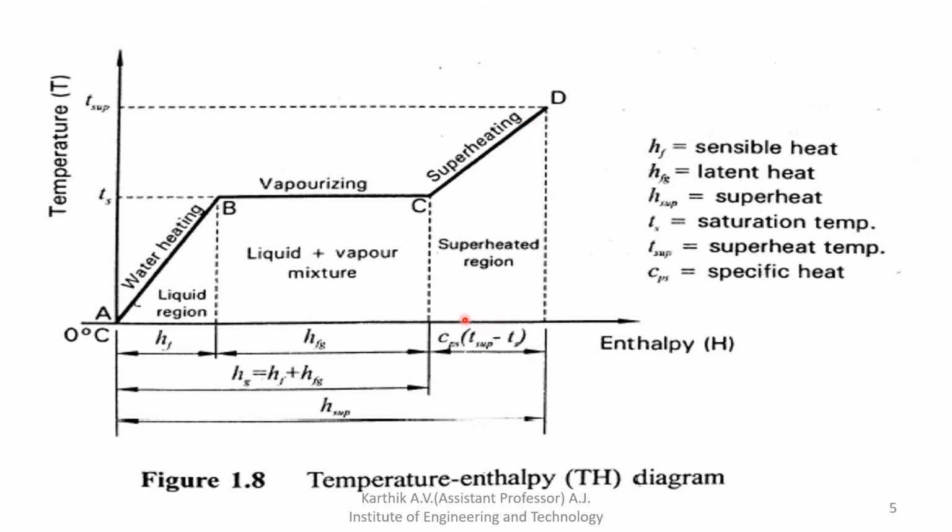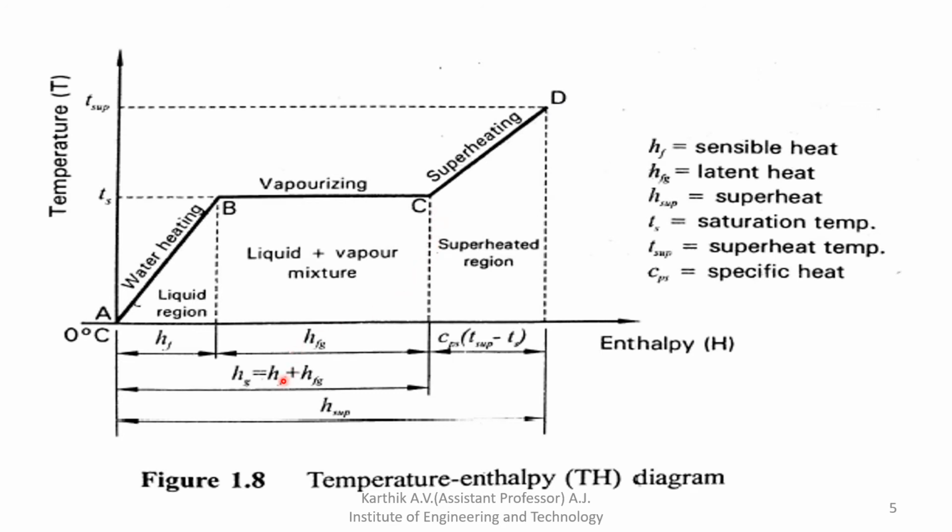The formula for finding superheat is Cps into T superheated minus T saturated. Cps is nothing but the specific heat, multiplied by the temperature difference, T superheated minus T saturated.